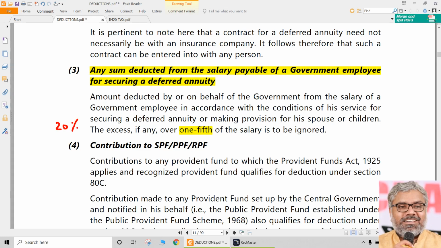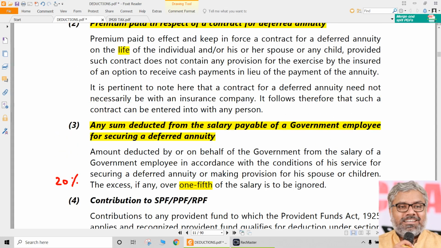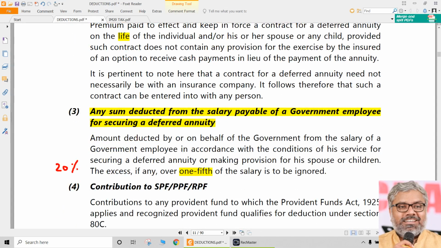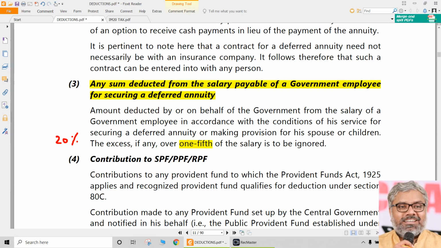Only to the extent of 20% of salary, this deduction can be claimed. That is for a government employee. Okay, that is one more restriction related to payment towards deferred annuity by a government employee, but he is not doing it directly. Government is cutting it and paying to the respective insurance company. So in that case, the deduction cannot exceed 1/5 of the salary.